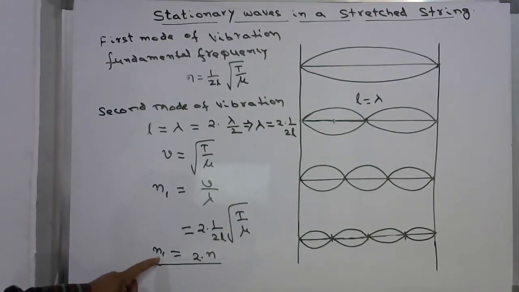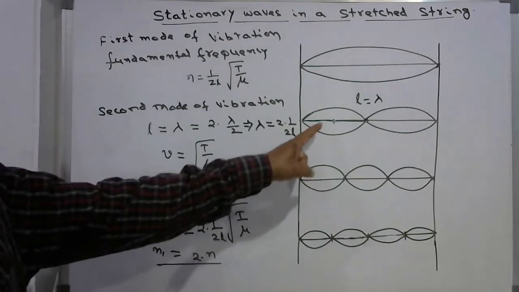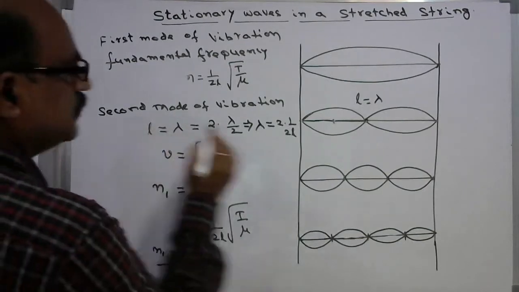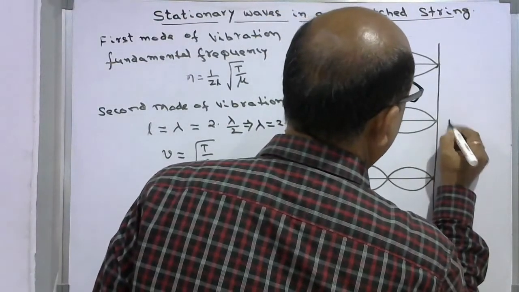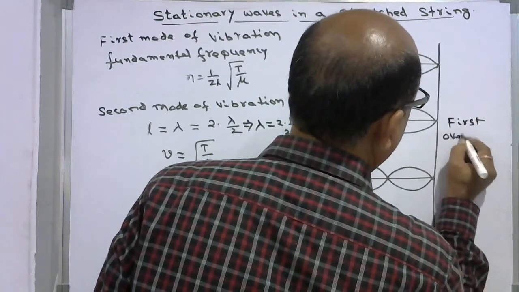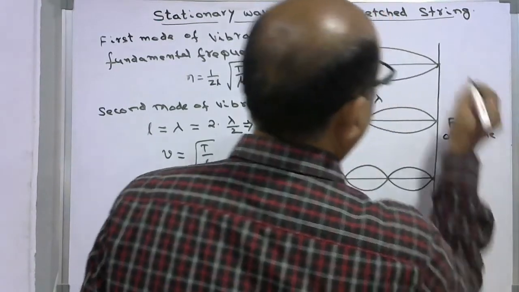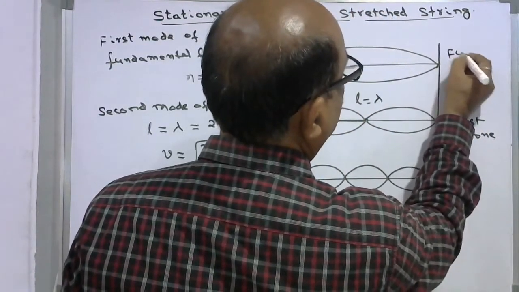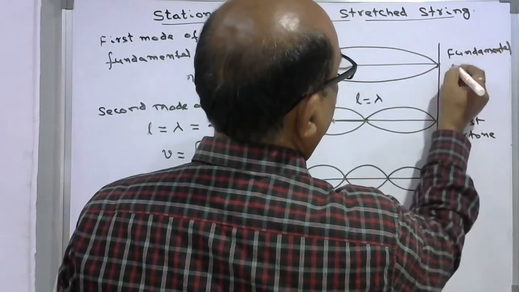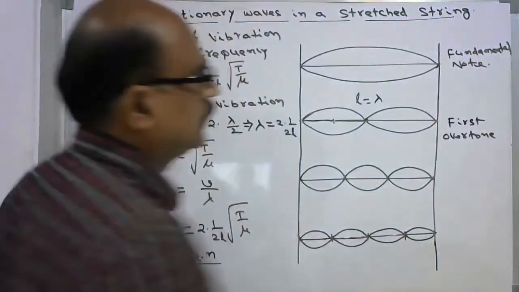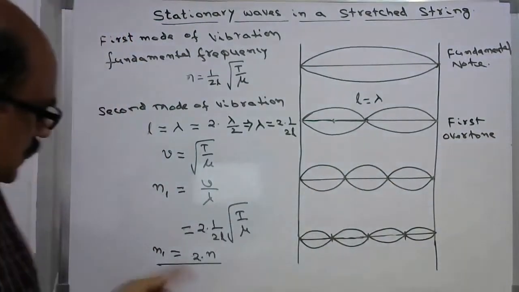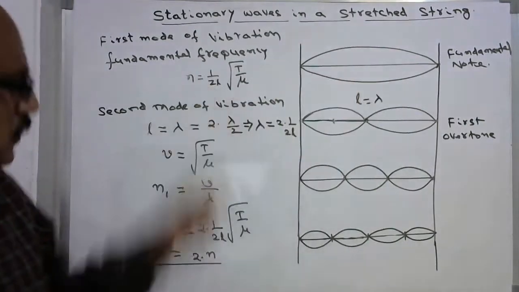So this is the frequency of the second mode of vibration, which is also called the first overtone. This is the fundamental note. And this first overtone gives a note whose frequency is 2 times that of the fundamental note.